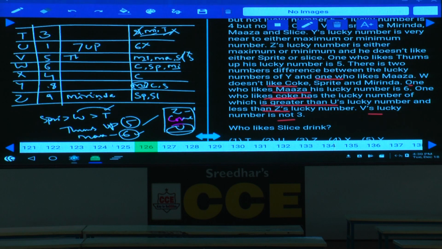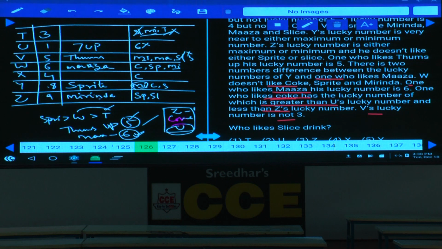And if this is 5, this person is thumbs up. And whatever this 6 is, Maja or Mirinda? Maja. Now this 6 is Maja. If this 6 is Maja, we are done with all this. And Sprite is greater than W, greater than T. Now Sprite is greater than W, which is 6, and T is 3. Sprite must be 8, isn't it? And so whatever this 8 is, this Y.